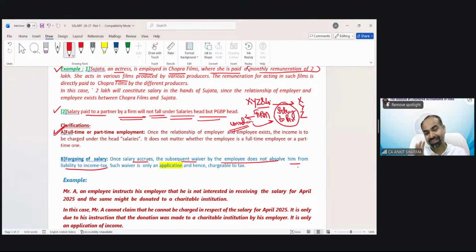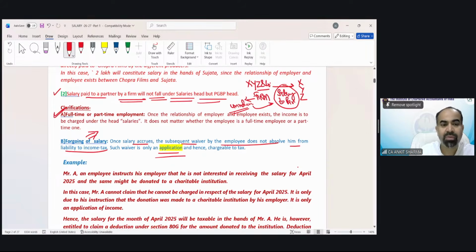So exactly the same thing. Foregoing of salary means a kind of application of income. In chapter 1, the diversion and application, the application is foregoing of salary. So if you forego your salary after receiving it, after earning it, then the tax needs to be paid by you.